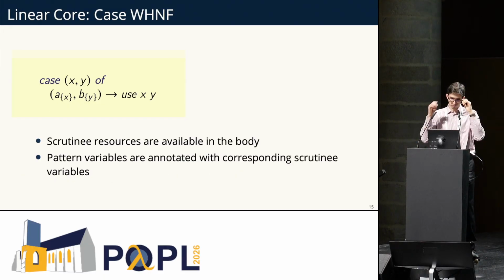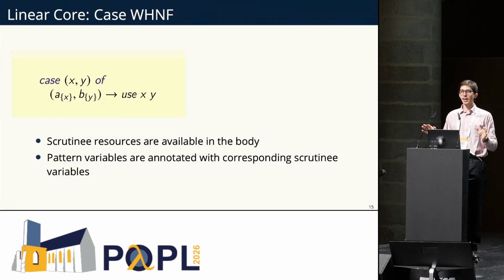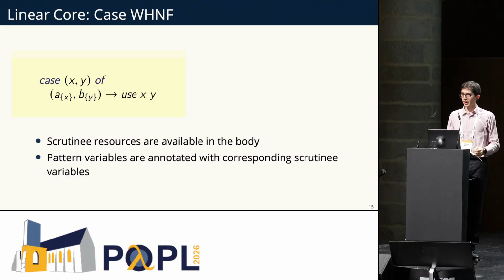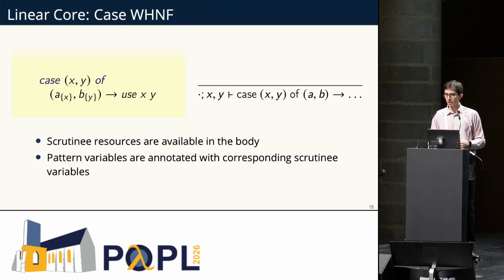Right, so for weak head normal form cases, it's easier because we know that the weak head normal form will match one of the patterns. So here x and y will match linearly to both a and b. So we will just do the same thing as a let, because the bound variable in the pattern is not going to be evaluated. So we just have a is the same as using x and b is the same as using y. And so then when you use x, y, that's fine because a and b were introduced in the context similarly to the let.